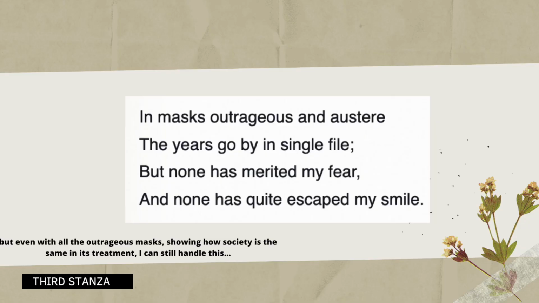However, there's a volta in this final stanza with the third line beginning, but even with all this societal expectation, this is her main message, that she can handle this hardship and she can still be happy. Again, we have parallelism with the but none and none. None of these years has merited my fear. Nothing deserves my panic of dying and not breaking out of societal expectation. While yes, life is incredibly hard, she can handle whatever comes her way with a smile on her face and a sense of inner resistance. In other words, what doesn't kill her makes her stronger.